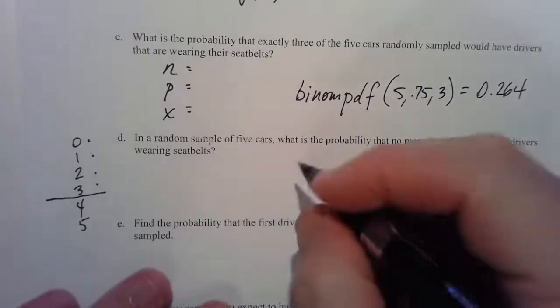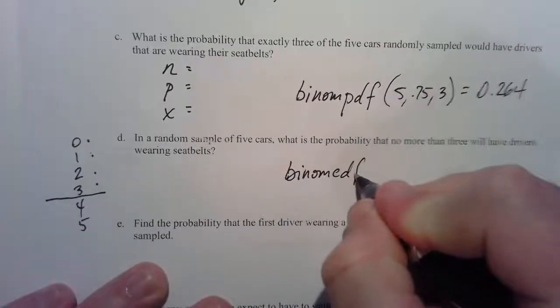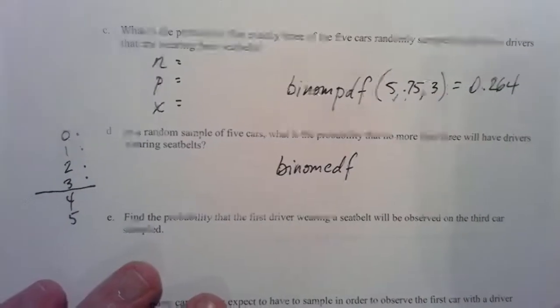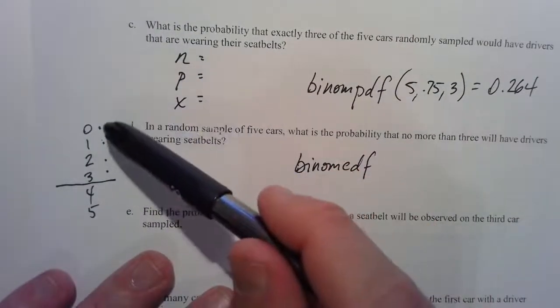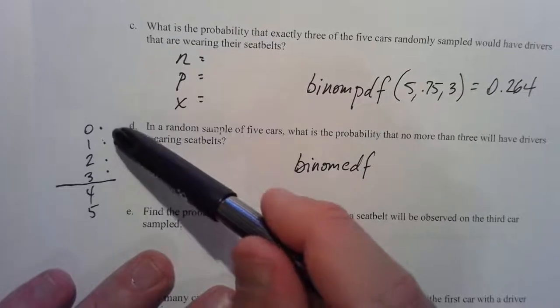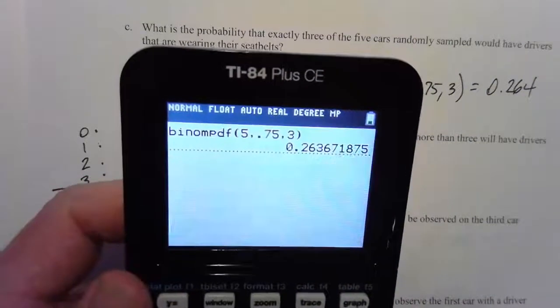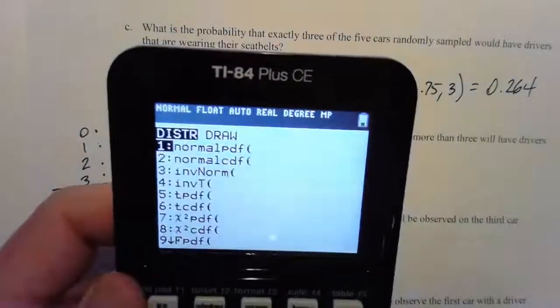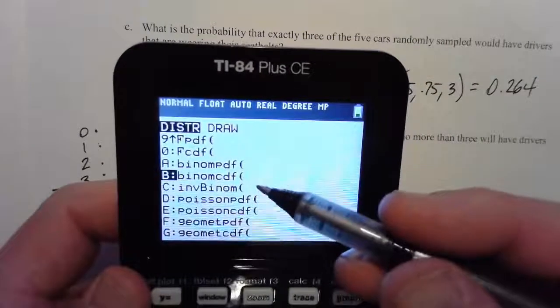So we are going to use the binomial CDF function on our calculator. If we were doing this by hand, we'd do it for 0, write that number down, and then add up the results, 0, 1, 2, 3. Which is kind of a lot of work, right? So we're glad to have this trusty machine here. So I will go back to distributions. This time choose B, CDF.